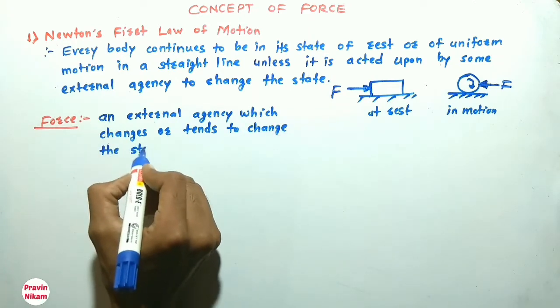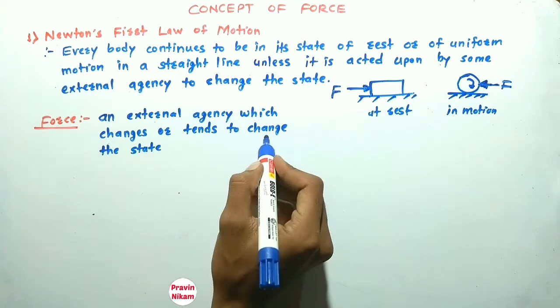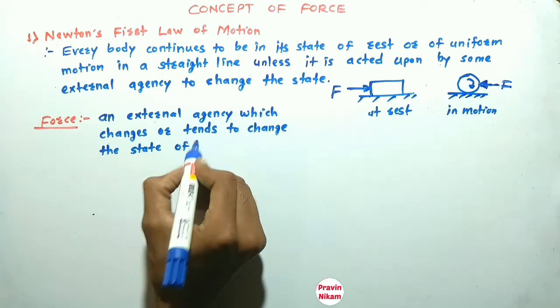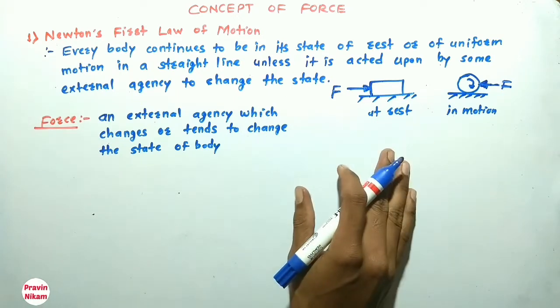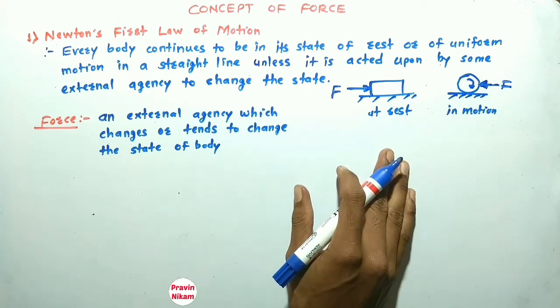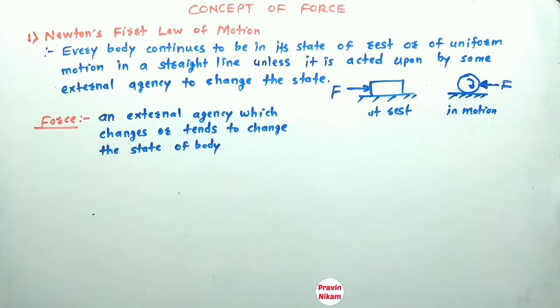So that external agency is called force. So from Newton's second law of motion, now let us derive the formula for force.